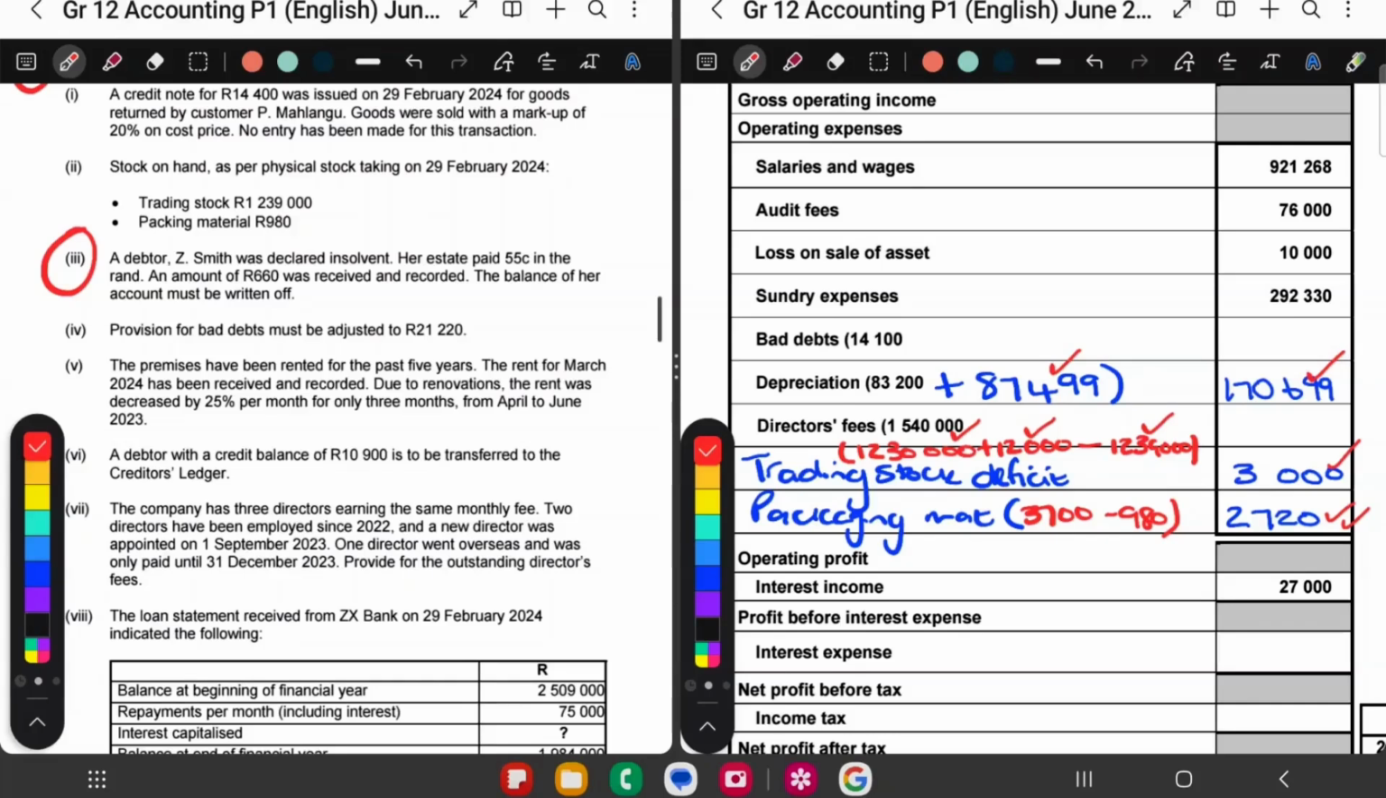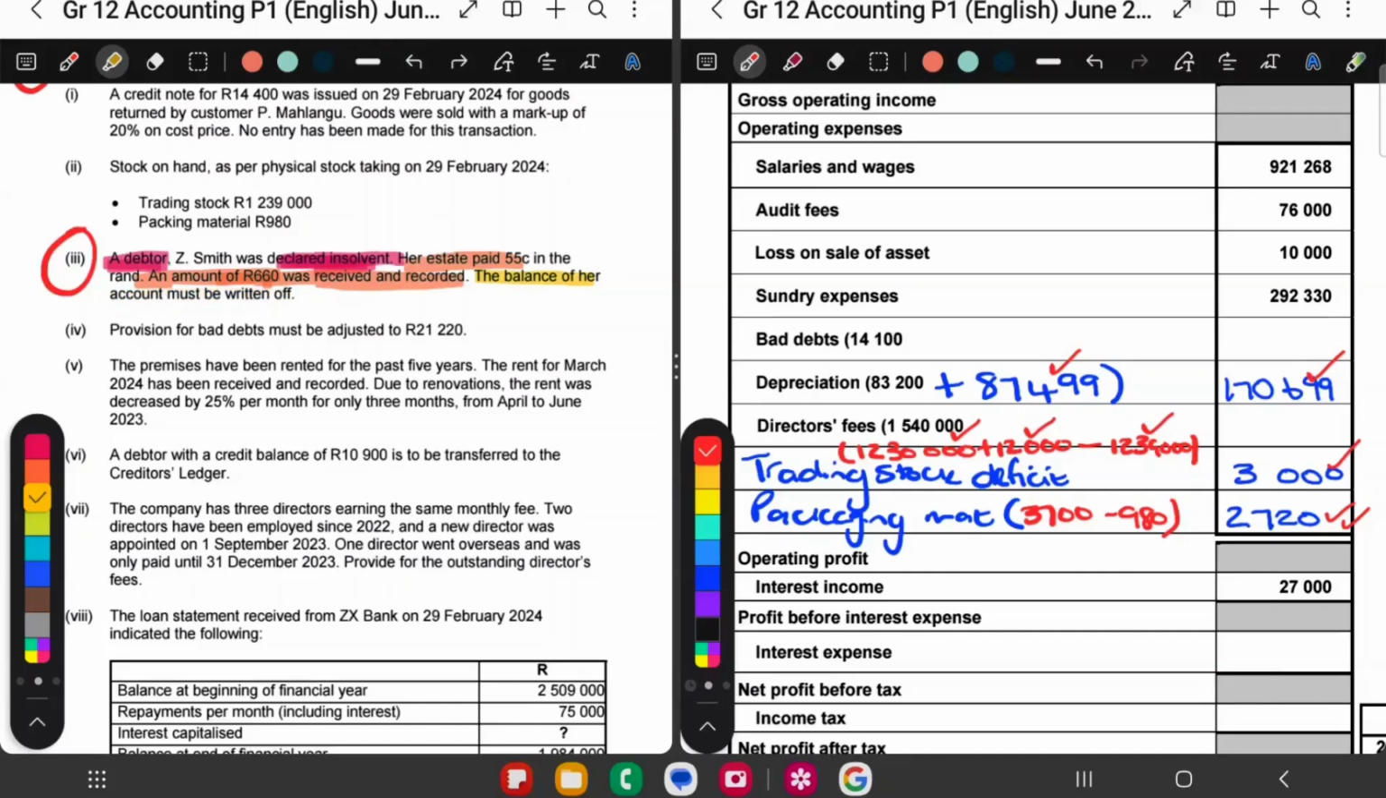Adjustment number 3 says a debtor, Z. Smith, was declared insolvent. Estate paid 55 cents in the rand. So okay, estate actually paid some of the money back. So 55 cents is 55%. And they paid 660. That's how much we received. And this was already recorded. Okay. But the balance of an account must be written off.